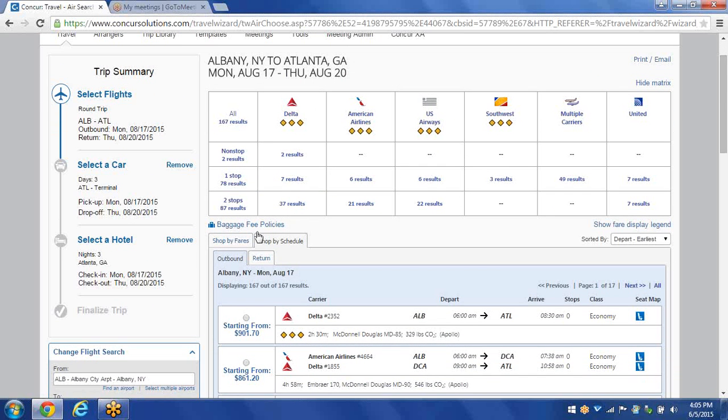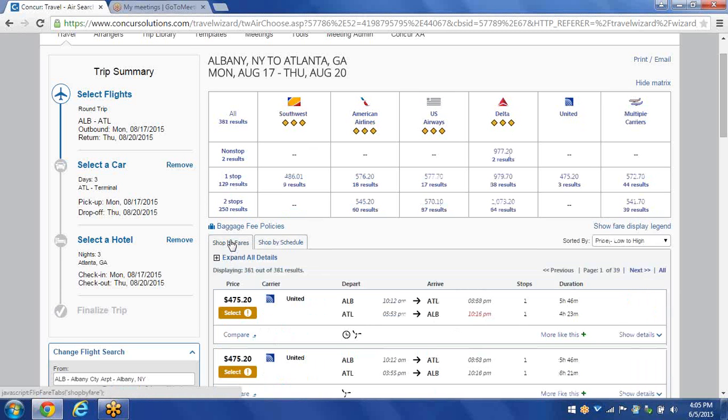Underneath that, this is where we have the tabs. As you remember, we asked Concur to look by shop by schedule. We can actually click on shop by fares if we choose to, and it'll list them right here. All the way to the right, you could sort by low to high, high to low, earliest to latest, whatever you need.